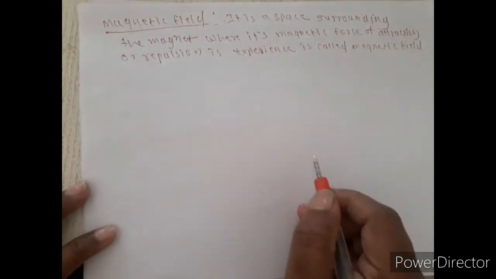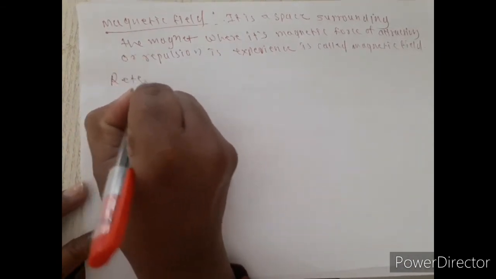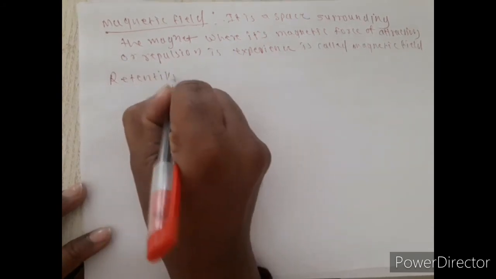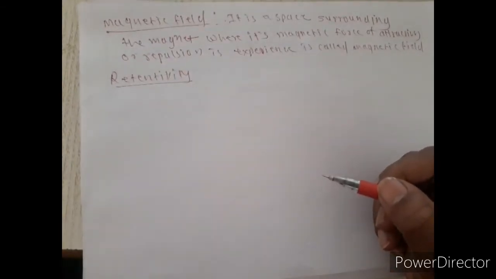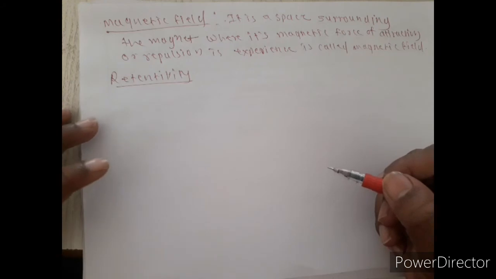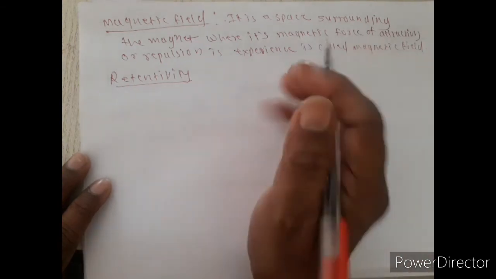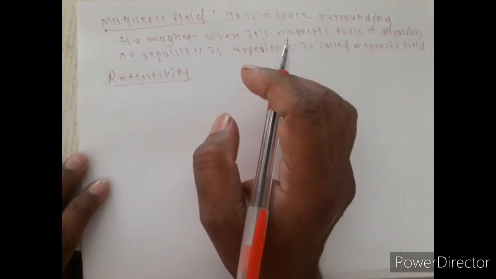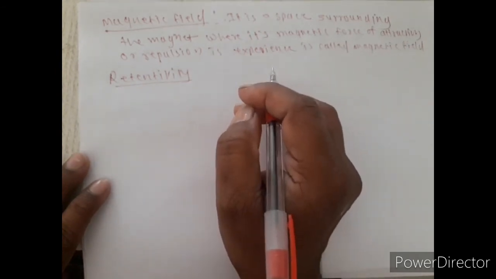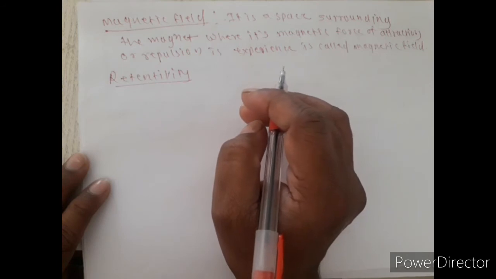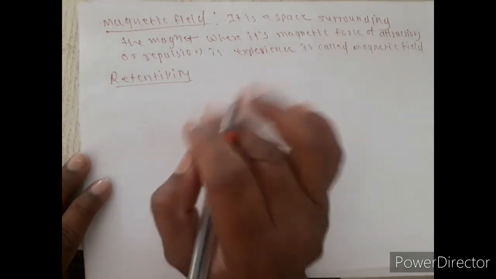One more concept is retentivity. What is this concept? It is about the ability of a material. Retentivity is the ability of a material to remain magnetized after removal of the magnetizing force.